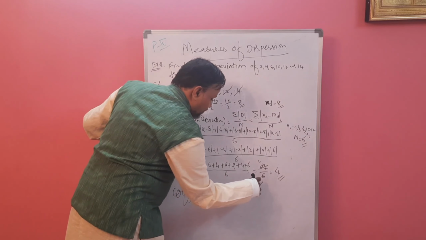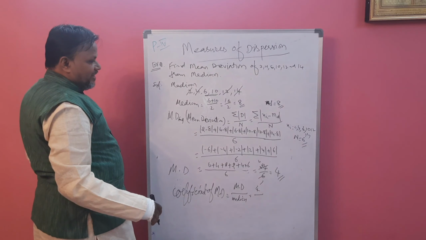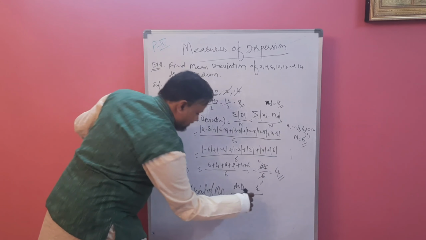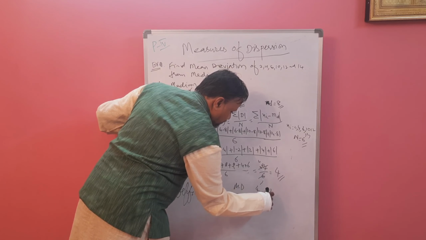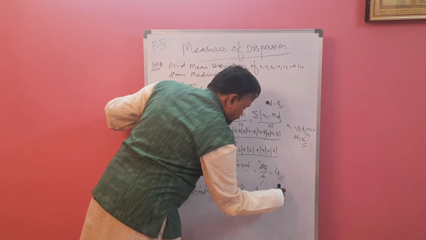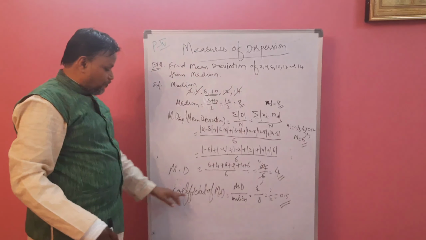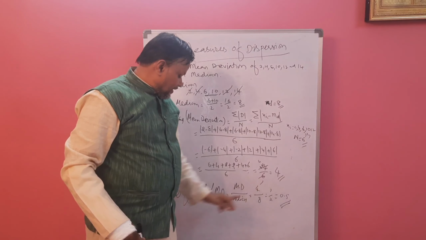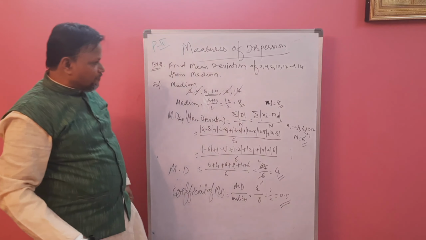MD value is 4. Mean deviation is 4, and the median is 8. Now this is 1 by 2, which is 0.5. This is our coefficient of mean deviation from the median: 0.5.